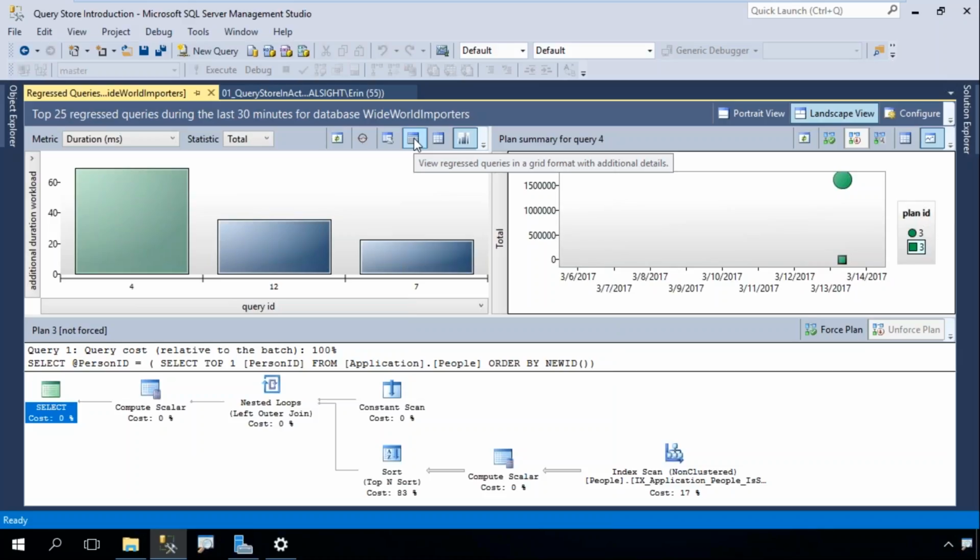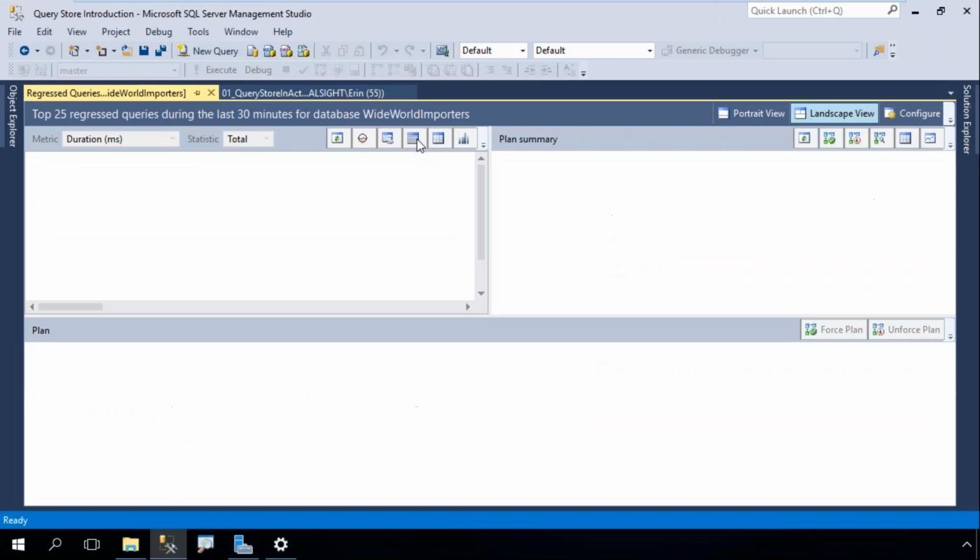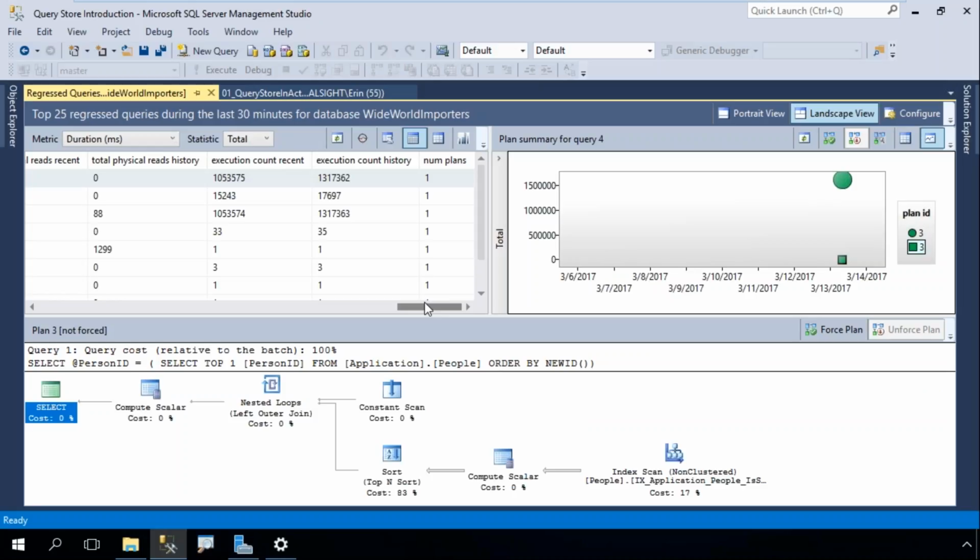So if I click on that, now I can see a bunch of different queries, and if I scroll over, I can start to look at execution history and recent history and resource use, right? I've got physical reads there. I have memory consumption. And if I scroll all the way to the right, one of the cool things that I like is I have this num plans, right? Number of plans. And so if I highlight the one that has 2, because sometimes these query performance issues are related to queries that have multiple plans, where one plan executes well and the other plan doesn't.